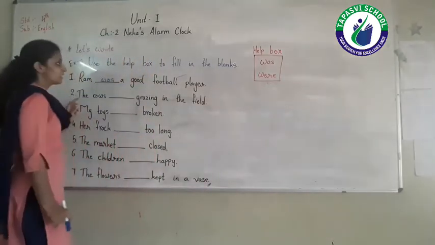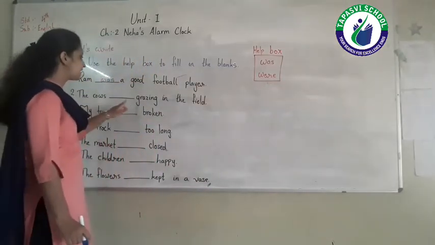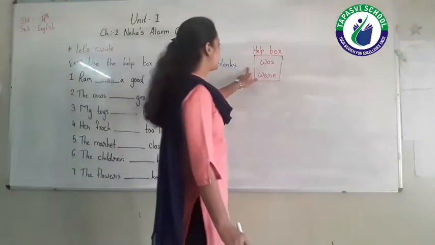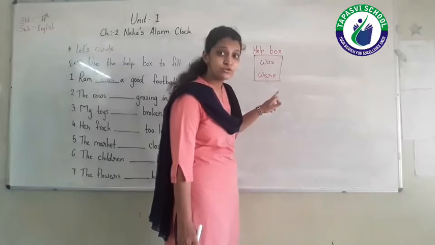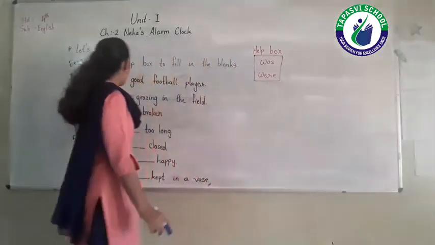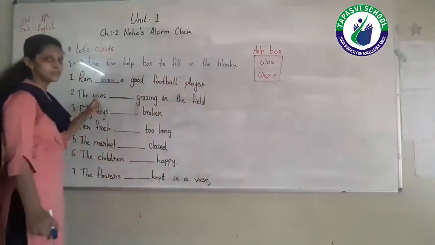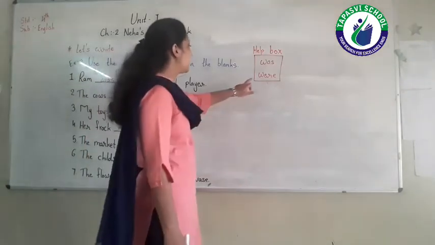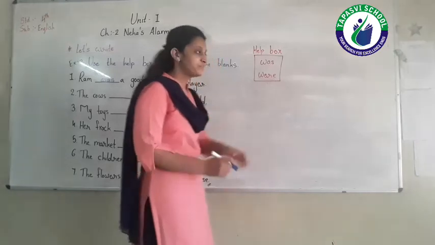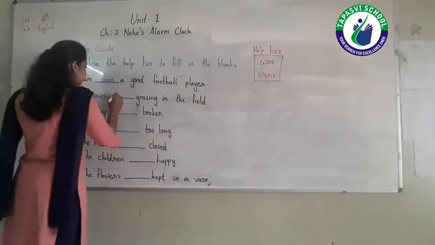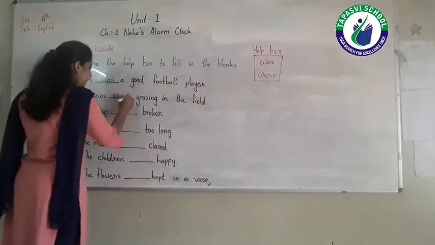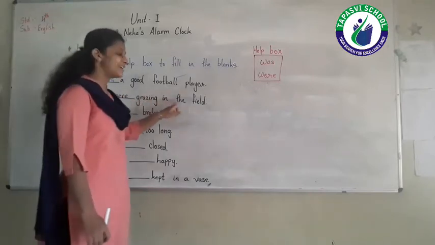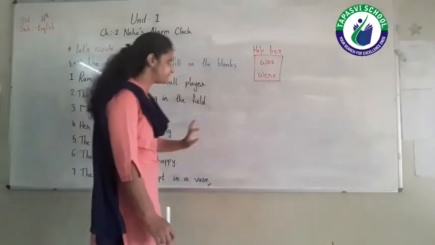Next, the cows blank grazing in the field. So from the help box, which verb we have to use? Yes, look at the subject, the cows. Subject is given in plural. So we have to use where. So we have to write here where, W-E-R-E. So the cows were grazing in the field.